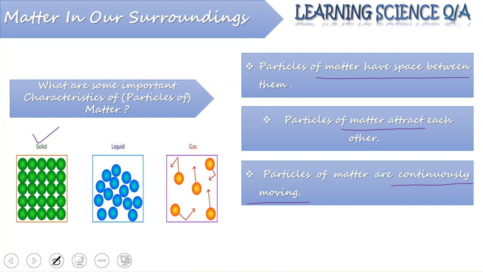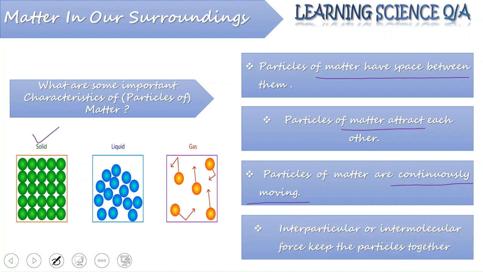Next, particles of matter are in continuous motion. Gases have the highest moving capacity, followed by liquid, and solids are so tightly packed. Particles in solid are so tightly packed that they are not moving much. Whenever there are chances of movement, they only vibrate at their own places.